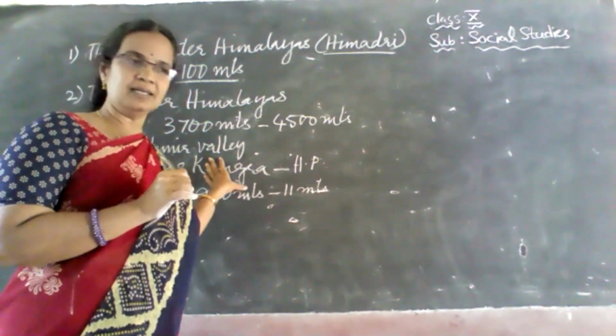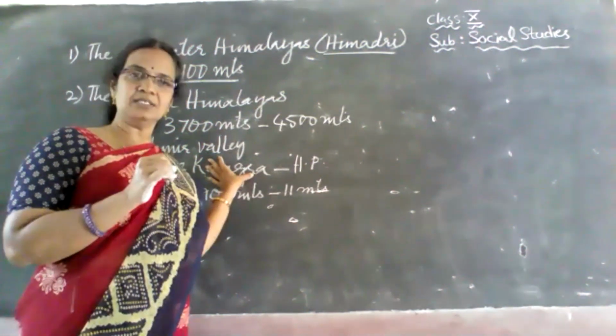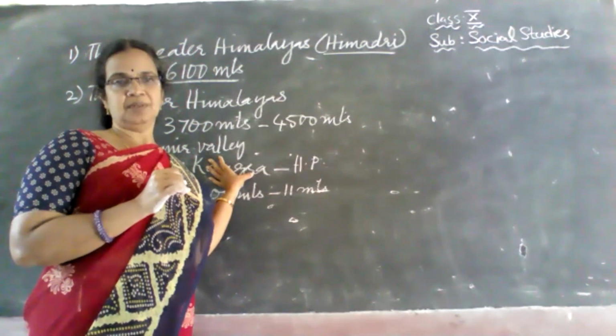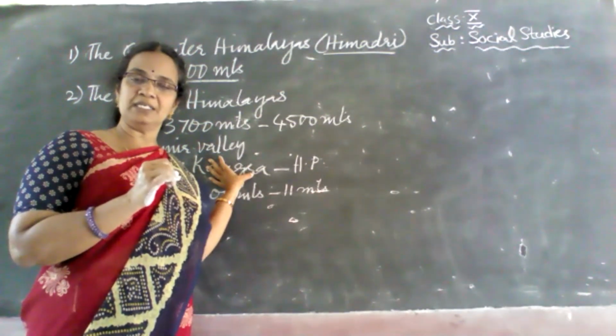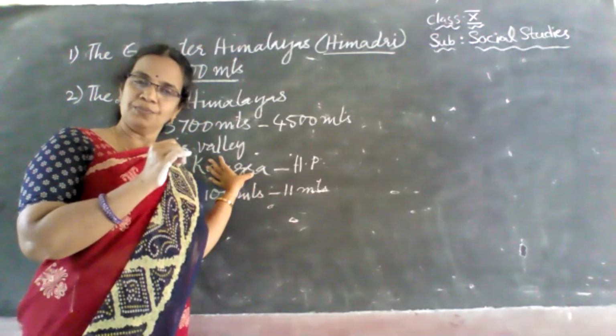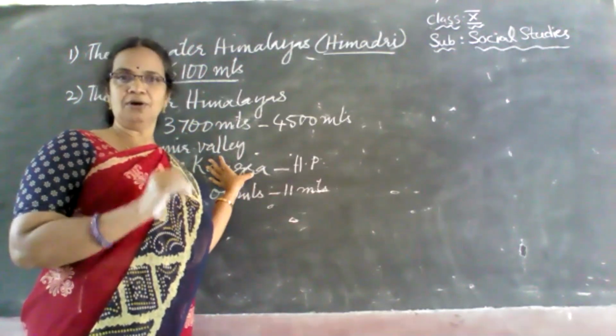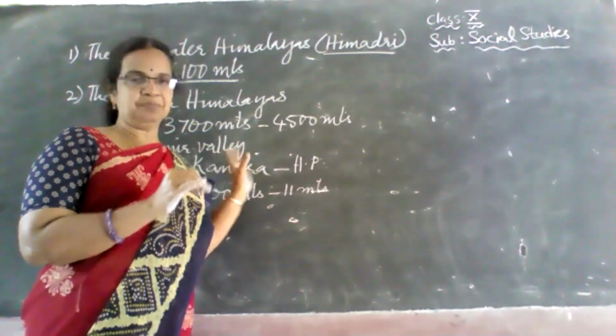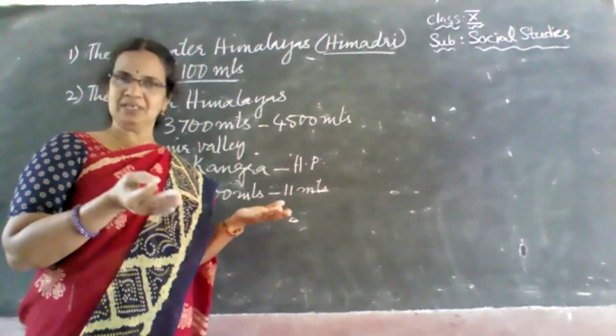And another thing is that India has a monsoon type of climate. And this monsoon type of climate is mostly because of the Himalayan mountains. If the Himalayan mountains were not there, the monsoon also would not have been this way for all of us.